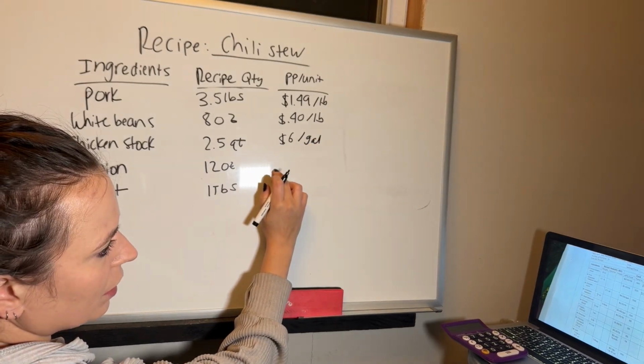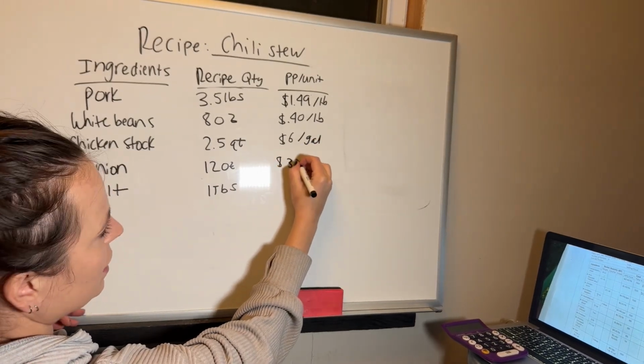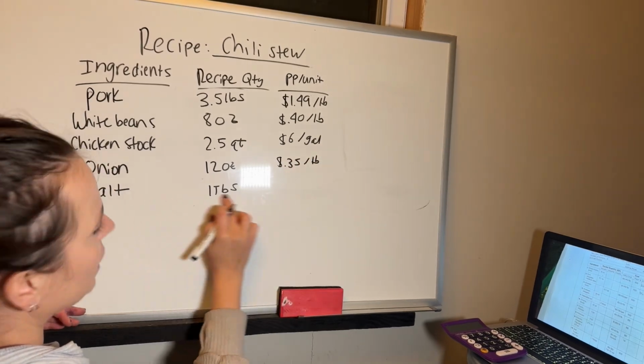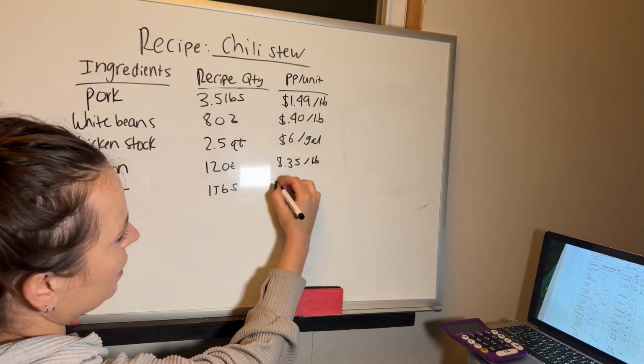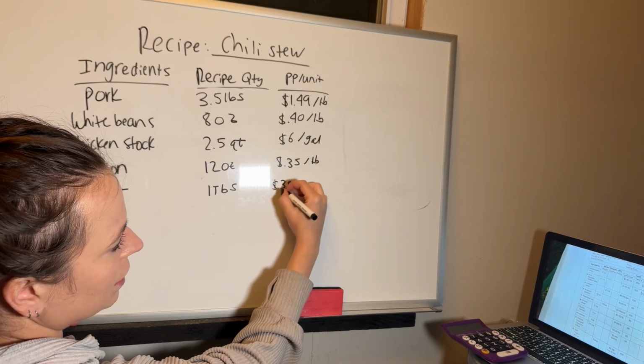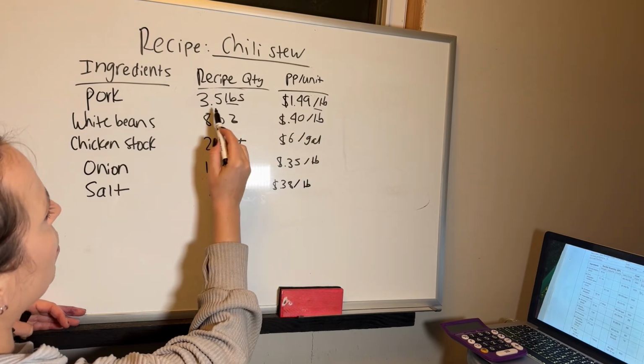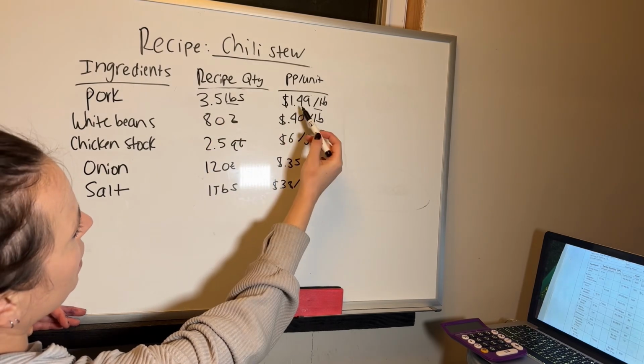For the onion, we're looking at 35 cents per pound. And then the salt, we're looking at 38 cents per pound. We want all of our units to match up. So for the pork, we're using 3.5 pounds. Price per unit is in pounds.